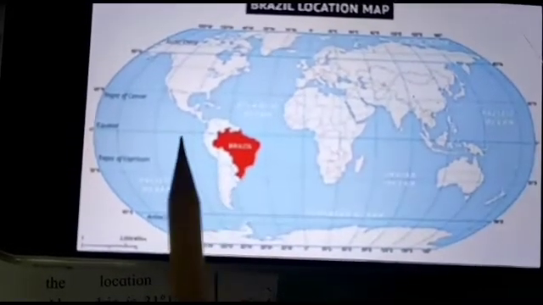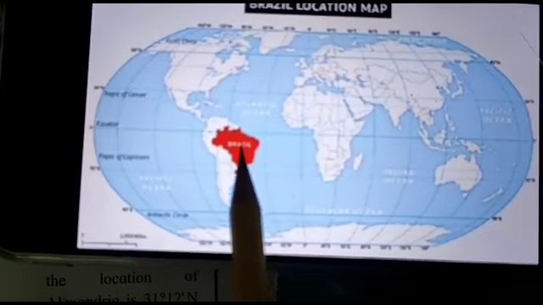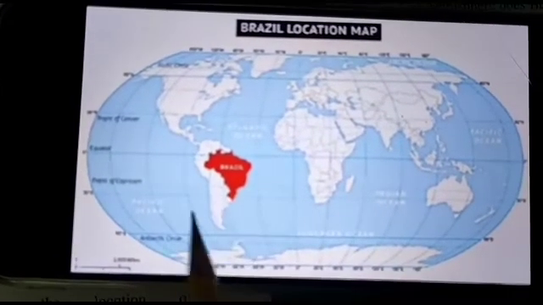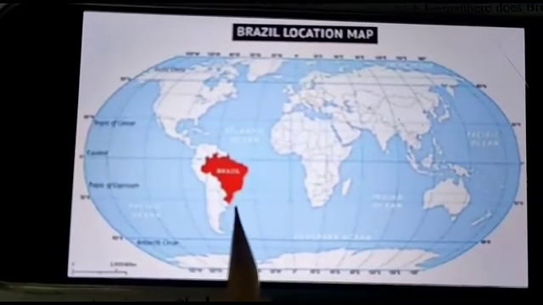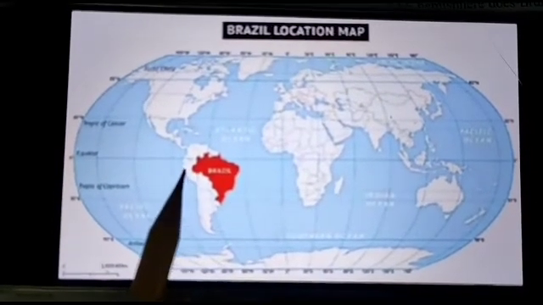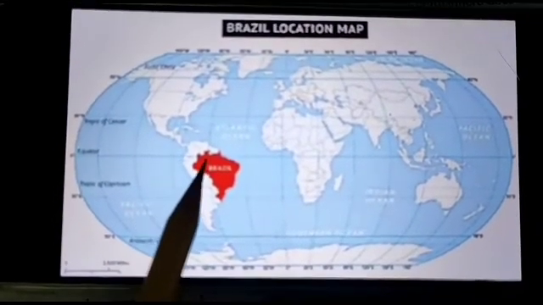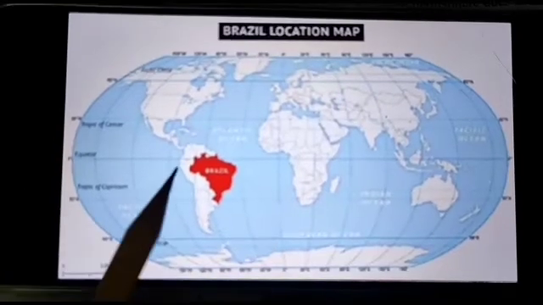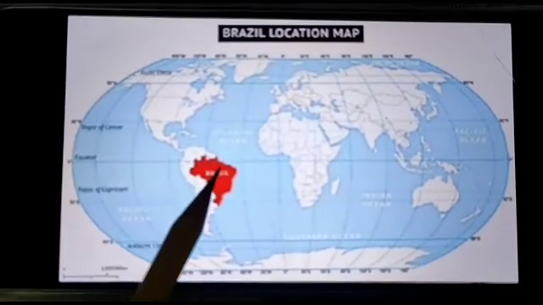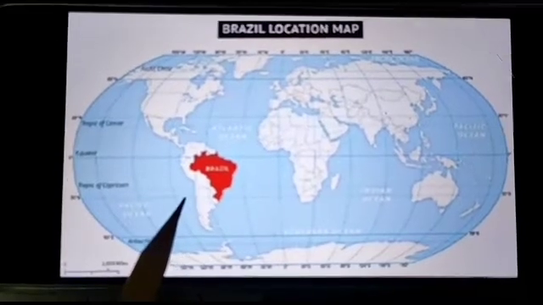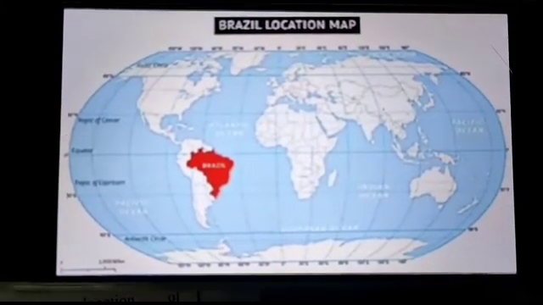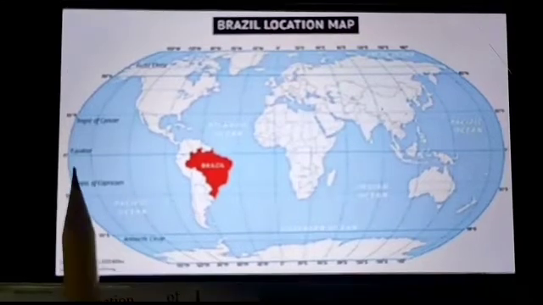Now see this red portion, it comes below the equator, so it is under the southern hemisphere, but a small part of this Brazil is above the equator, which means a little bit of it comes under the northern hemisphere, and this Brazil is on the left-hand side, that is, the west side.